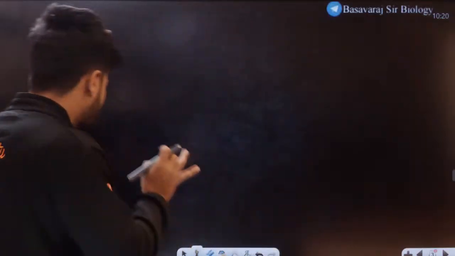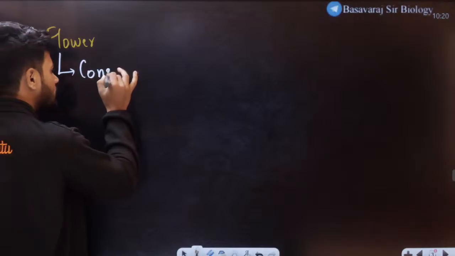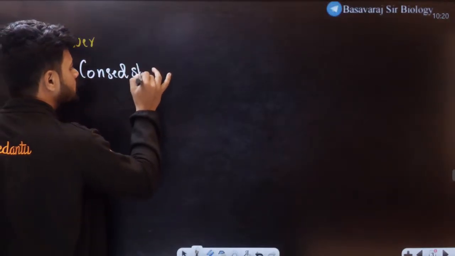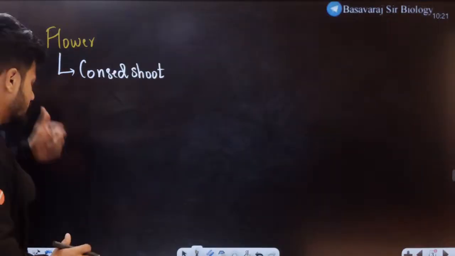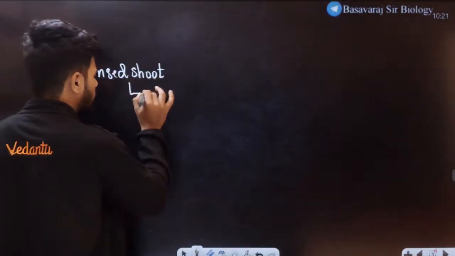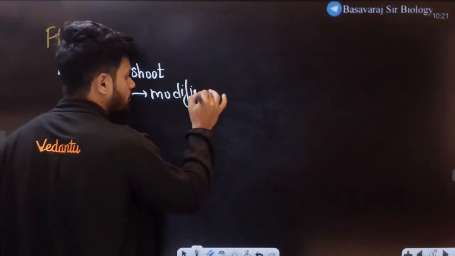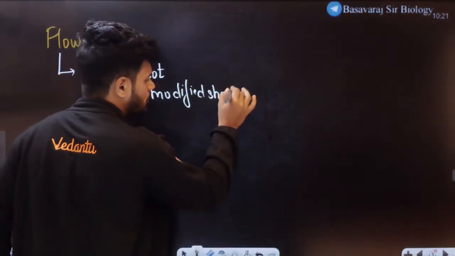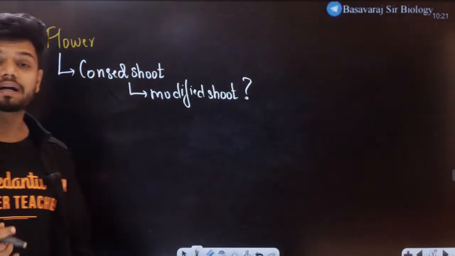Apart from that, students, if I have to tell what is a flower, I will call it a condensed shoot. Now, students, you might have heard this line, sir, flower is a condensed shoot. That is, I can also call it a modified shoot. Yes or no? But what is the meaning of this? What is the meaning of a modified shoot or a condensed shoot?